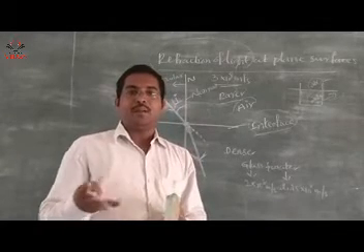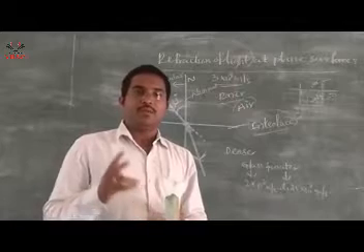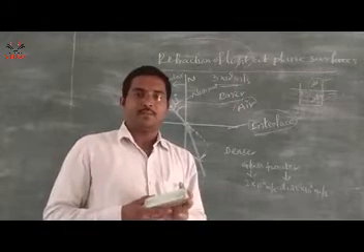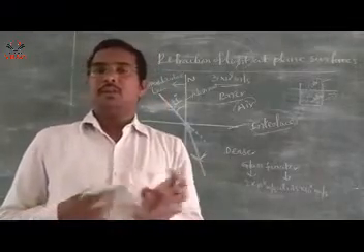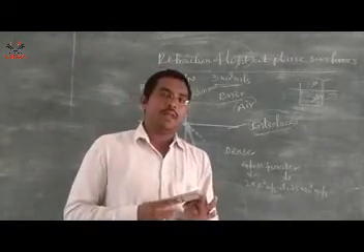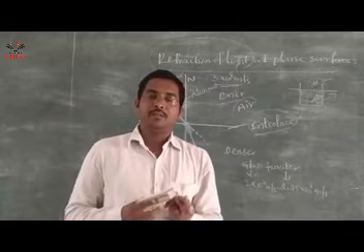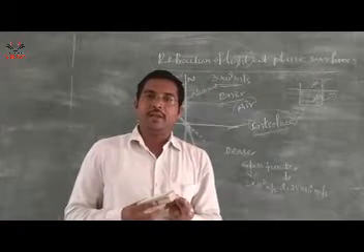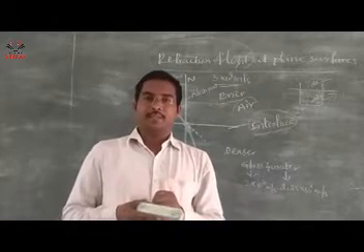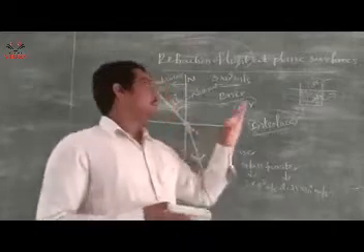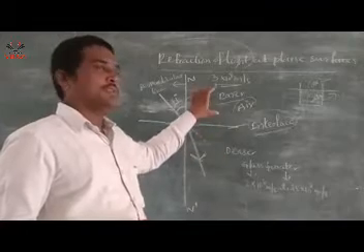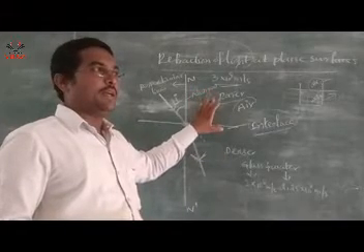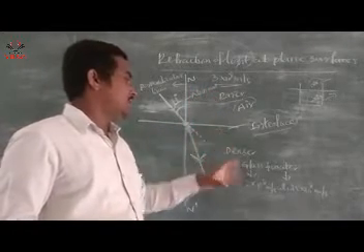Refraction involves rarer and denser media. The speed of light is more in the rarer medium and less in the denser medium.